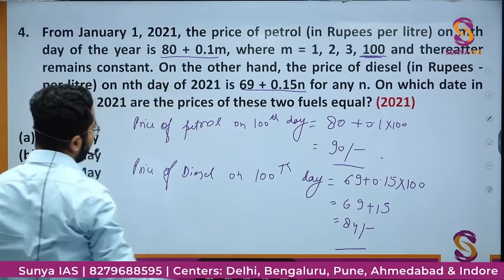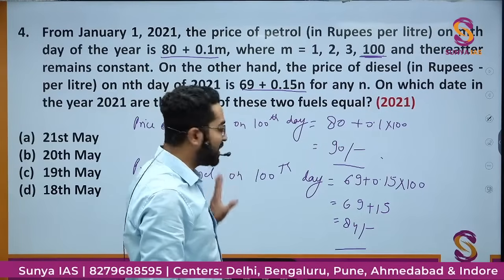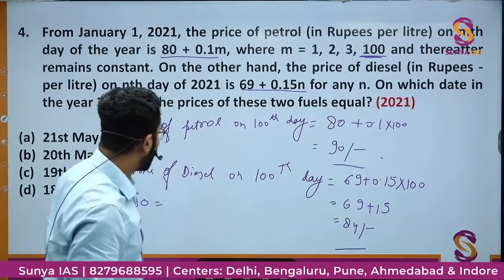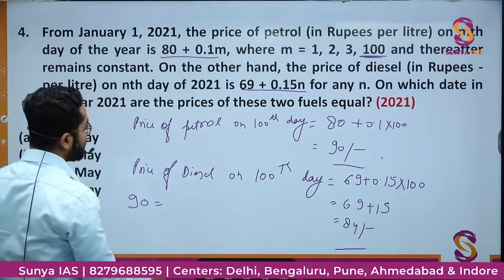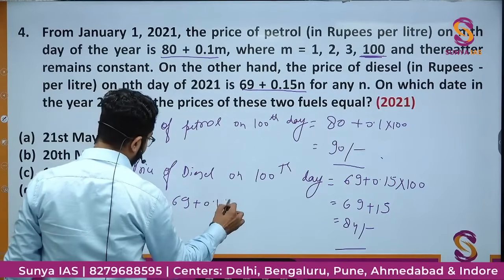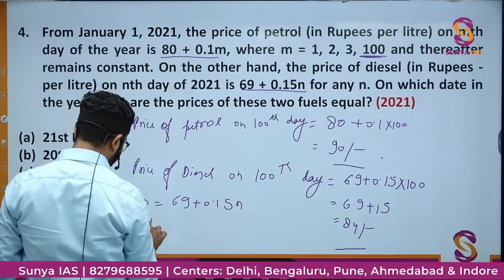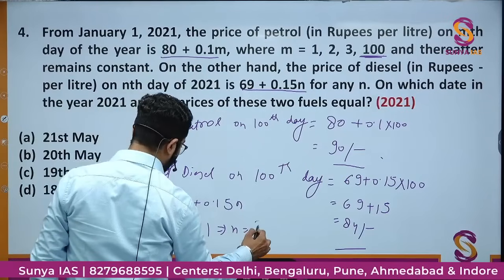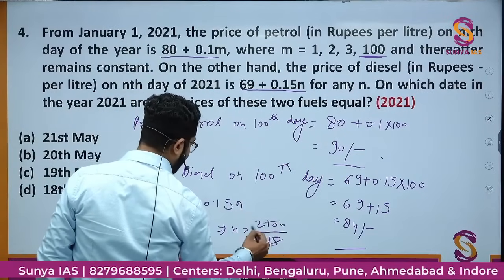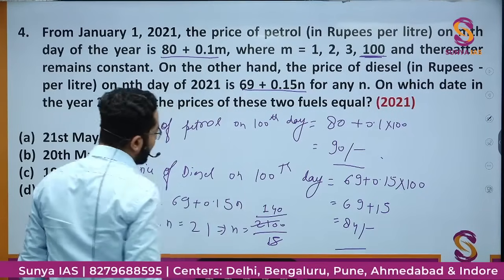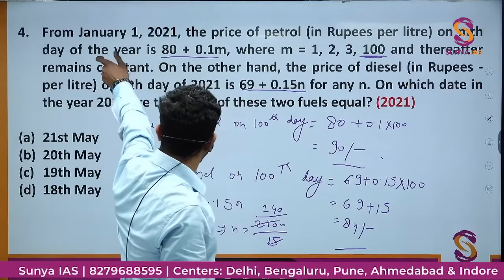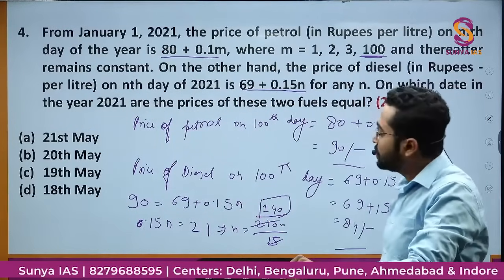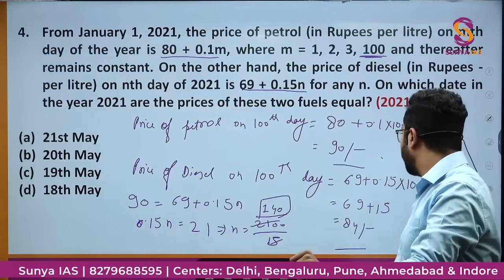So for the price being equal for petrol and diesel, and the petrol price is fixed as 90 rupees, then in how many days will the diesel price be 90 rupees? वो हम calculate कर लेते हैं. This would be equal to diesel price, 69 plus 0.15 into n. So from here 0.15 n is equal to 21. So from here n is equal to 2100 divided by 15, 140. That is total from starting, because January 1 से calculate हो रहा है. So total 140 days it will take so that the price of petrol and diesel become equal.